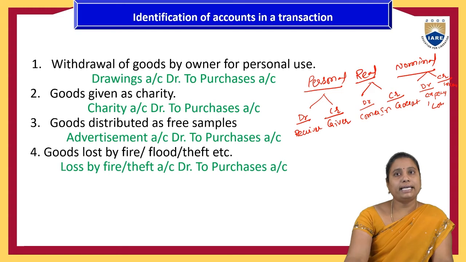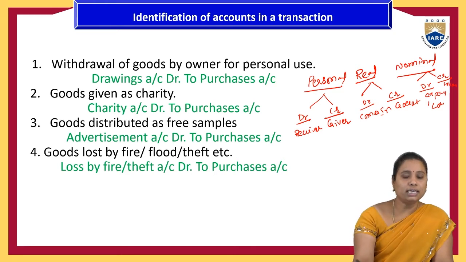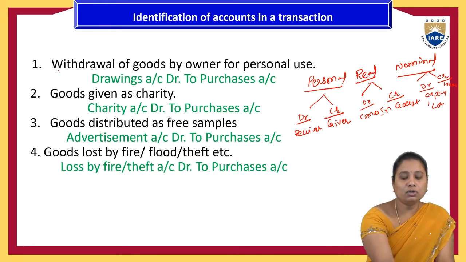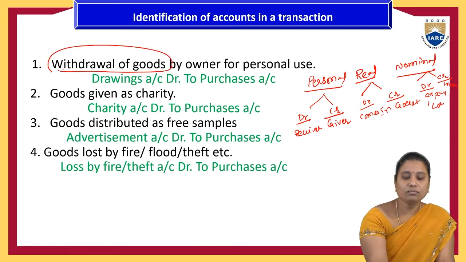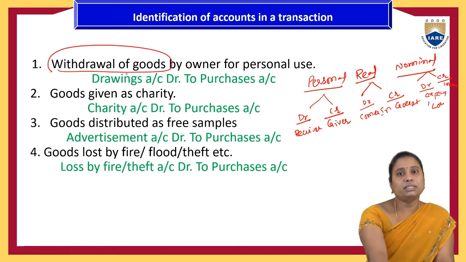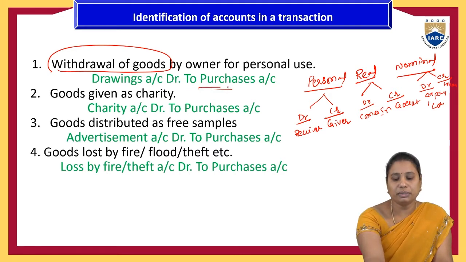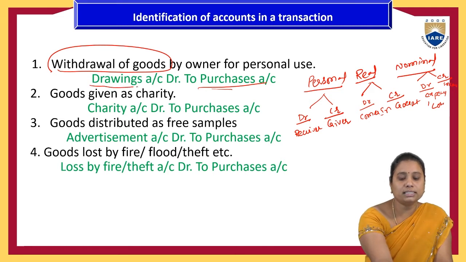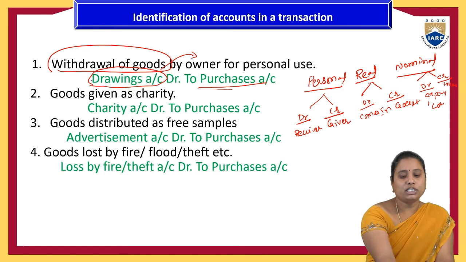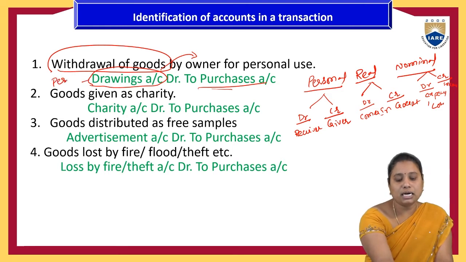For your easy identification, I have mentioned some of the transactions here. Withdrawal of goods by the owner for personal use. Here he has withdrawn the goods. The goods were purchased earlier, so we will consider purchases as one of the main accounts, and the owner's personal use will be called the drawings account, but it is the owner's representative. That is why it is called a personal account.